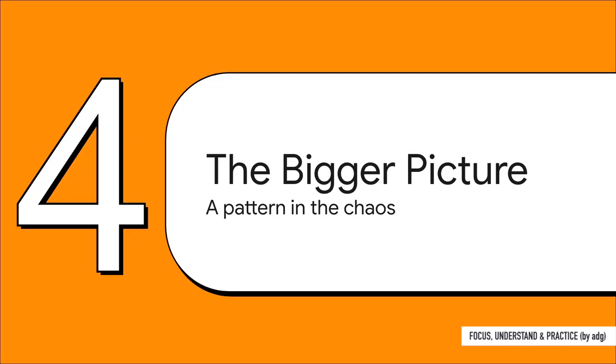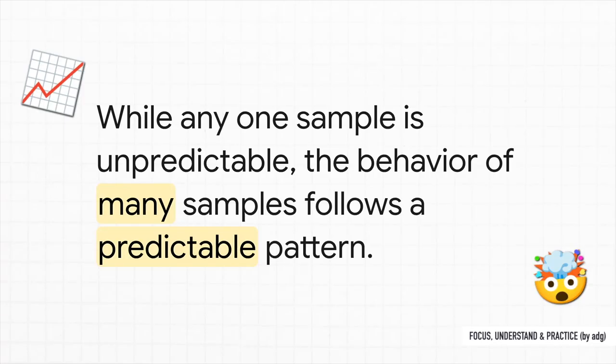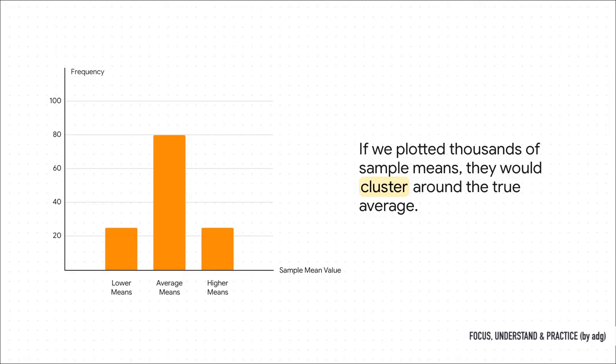No, not at all. We just need to zoom out and look at the bigger picture. Because here's the amazing part. Even though any one sample is unpredictable, the behavior of lots of samples taken together is actually incredibly predictable. The randomness starts to organize itself. So just imagine we did this thousands of times. We took thousands of samples, calculated the average for each one, and then we plotted all those averages on a chart. What you'd start to see is this beautiful, predictable pattern emerging.